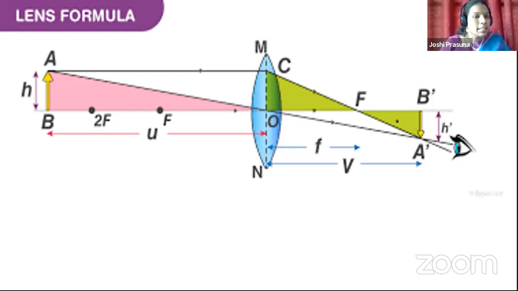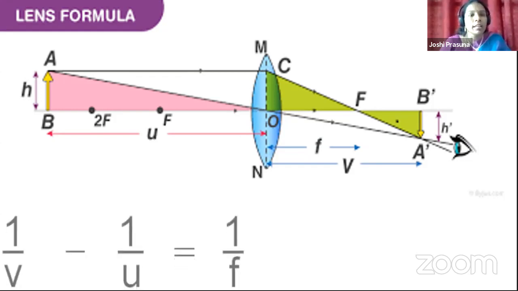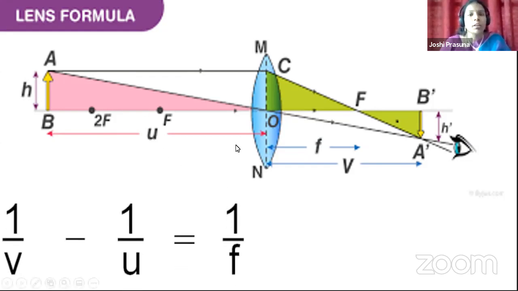So now, what is the lens formula? The lens formula is the relation between U, V and F. Now once again, what is U, children? The distance from the optic center to the object, that is U. I have represented U in the diagram. What is V? It is the distance from the optic center to the image, that is represented by V in the diagram. Next, what is focal length? Again, it is the distance from the optical center to the focus. So OF is the focal length.